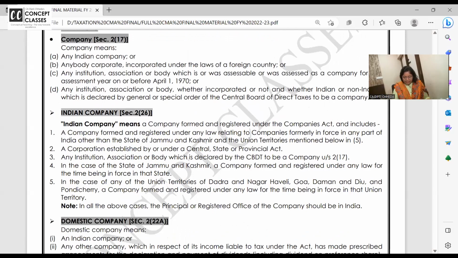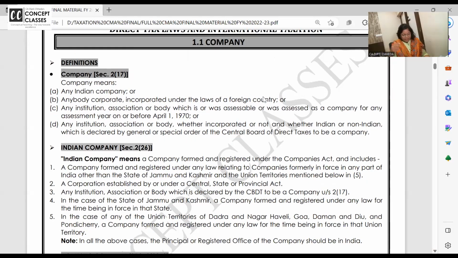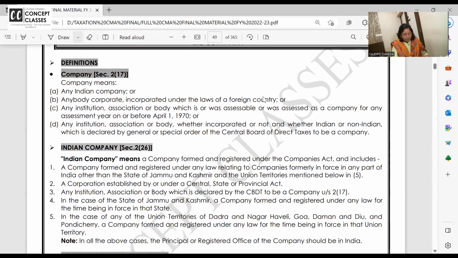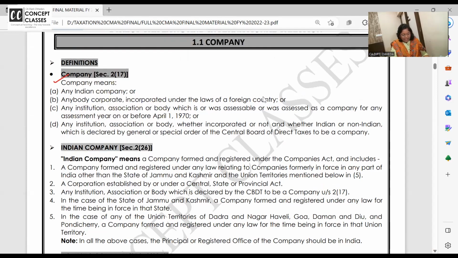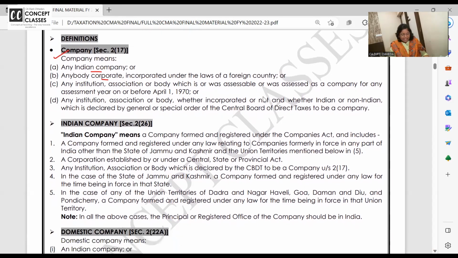So here we are with the types of the companies. I'm just giving you an overview of this concept, that is types of companies and all. Not much asked in taxation, but at base level we all should know what is a closely held company, what is a public company, and so on. So company's definition is given to you in Income Tax Act as Indian company or any body corporate, association and all, which is registered under Companies Act.